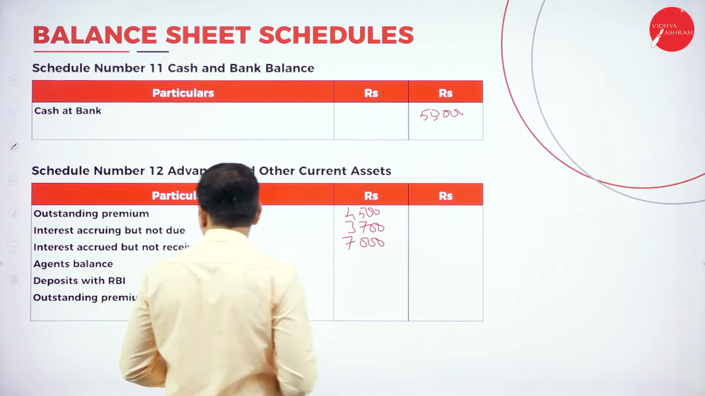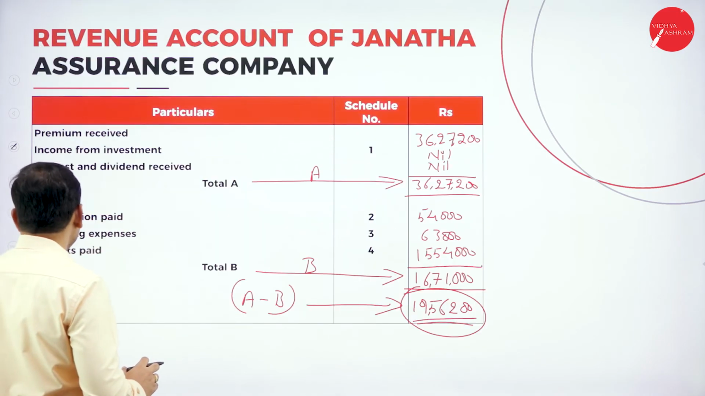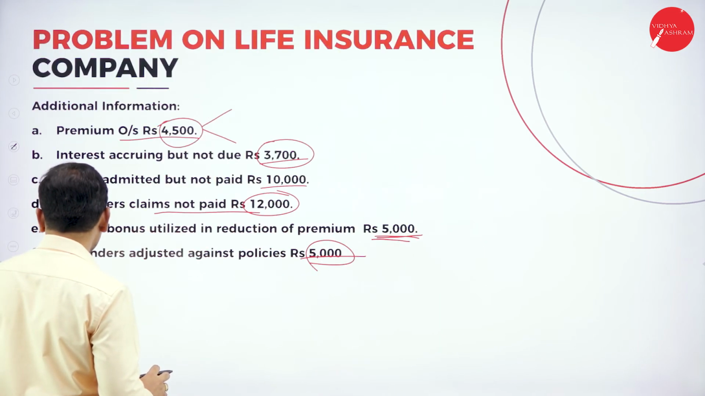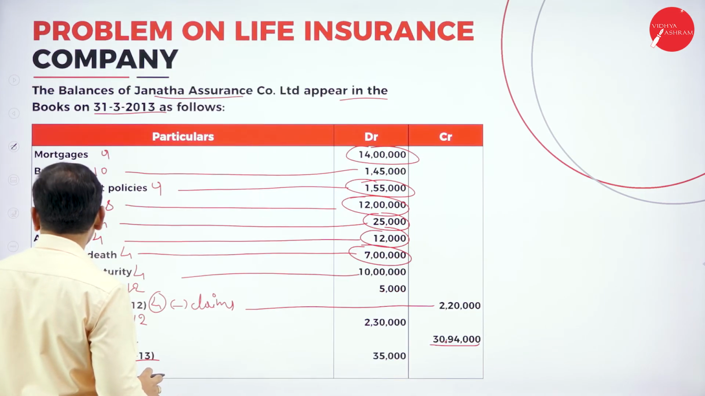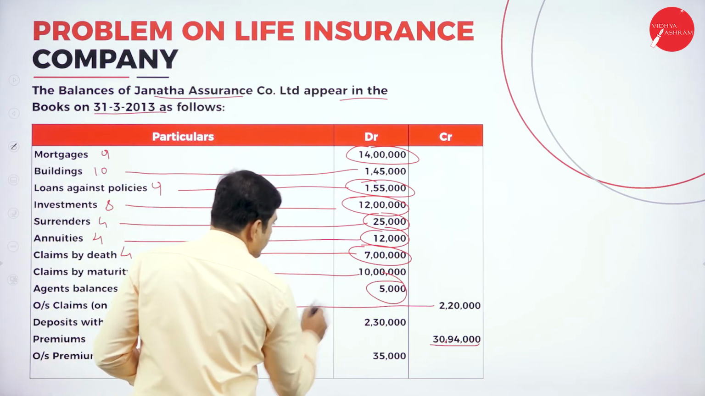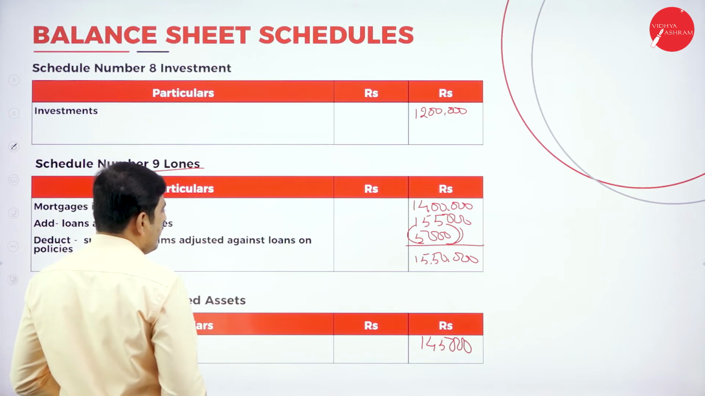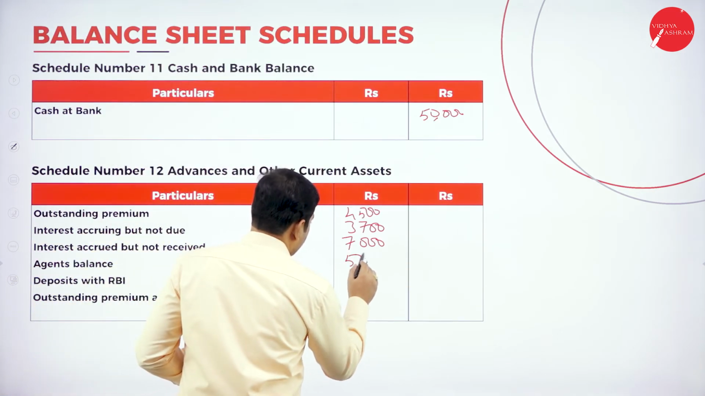Next one, agent's balance. He has given the agent's balance in the trial balance. Let's look at the agent's balance. Agent's balance he has given is 5,000. Let's write 5,000 here.